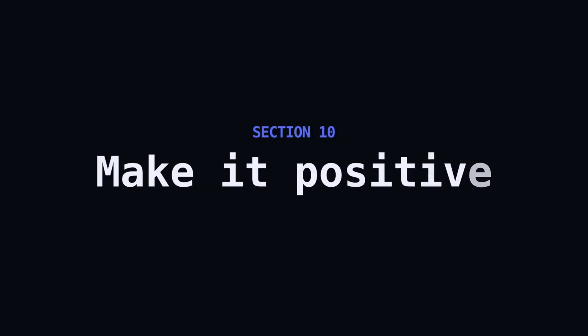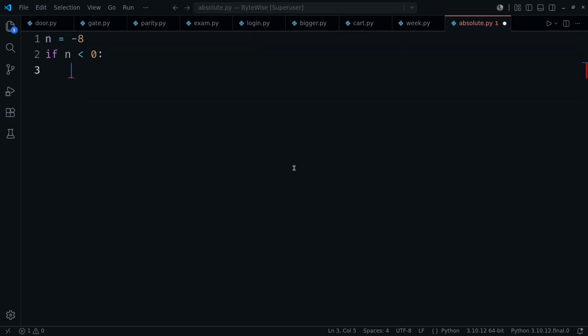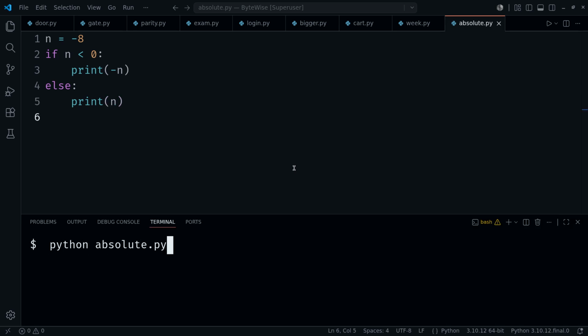One more. Turning a number positive. If a number is negative, flip its sign to make it positive. The minus of a minus. Otherwise, it's already fine. Leave it. -8 is below 0, so the if wins, 8, the positive version. You just wrote absolute value by hand, and you understand exactly why it works.